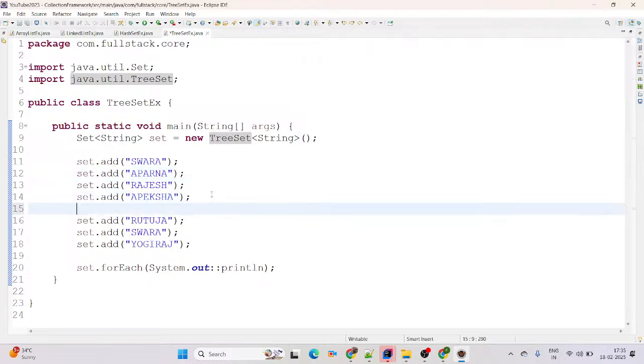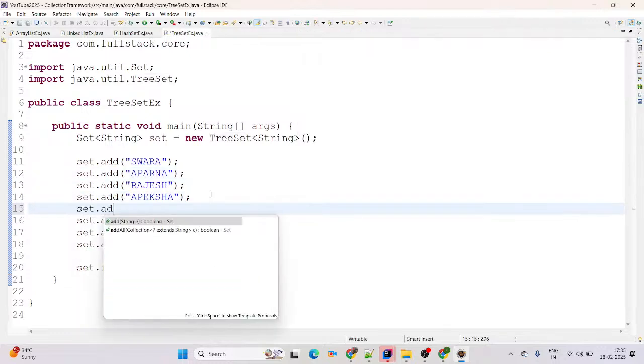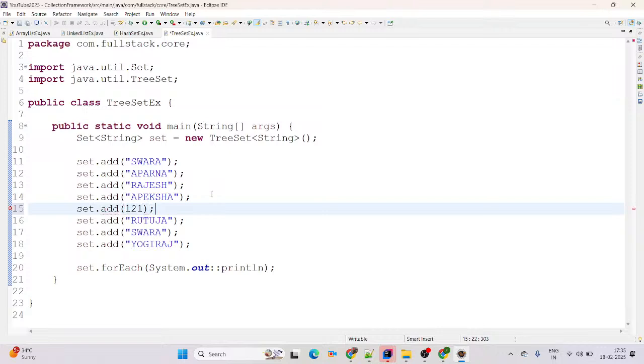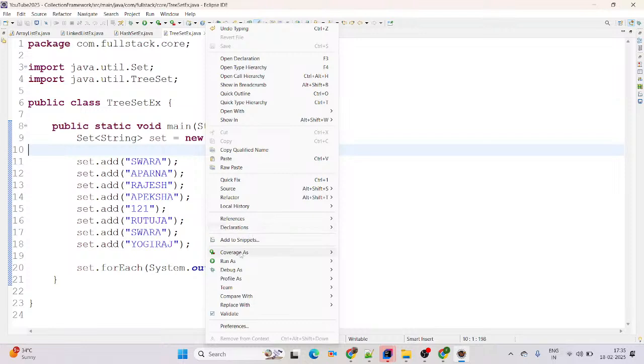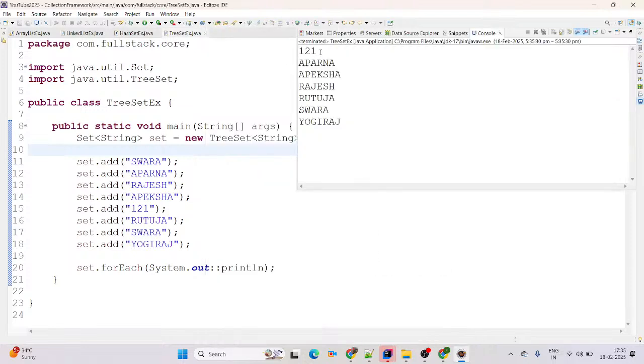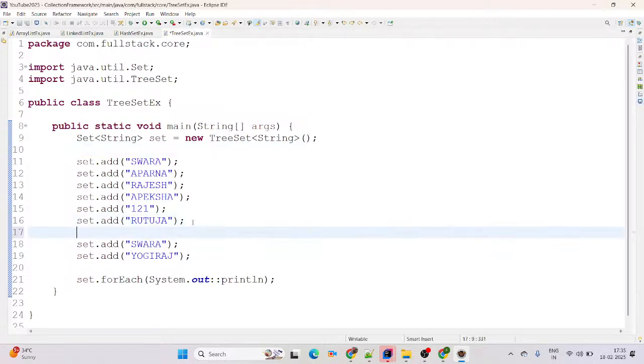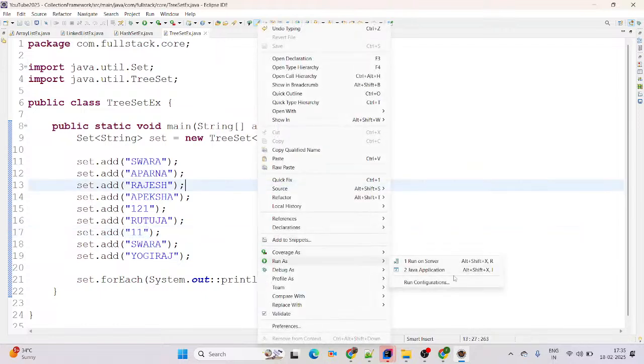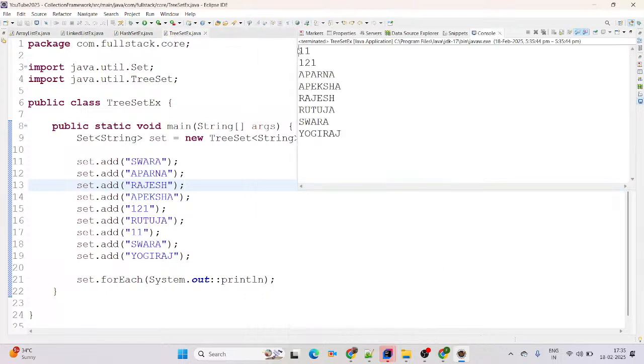But now I am adding here one more record, set.add, I am giving here 121. Then which comes first? It will give us the numeric value first. Whatever we have added here, 121, it will print first. See, for numeric value it will give more priority. If I am adding one more, set.add, I am adding here 11, then definitely 11 comes first, then 121, and then it will give us the alphabetic order, A to Z.